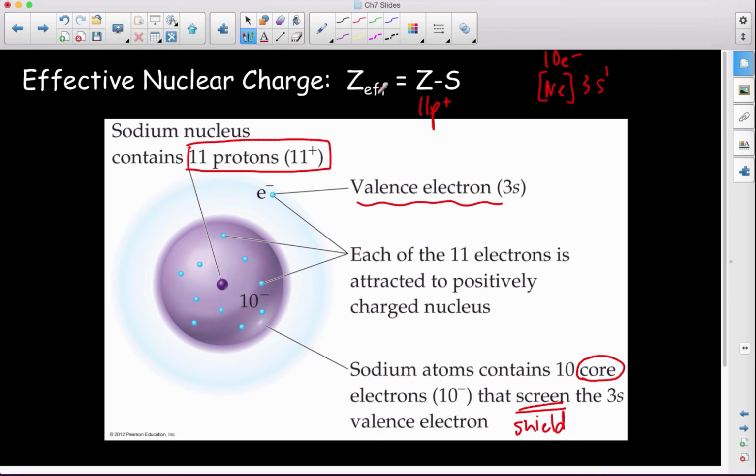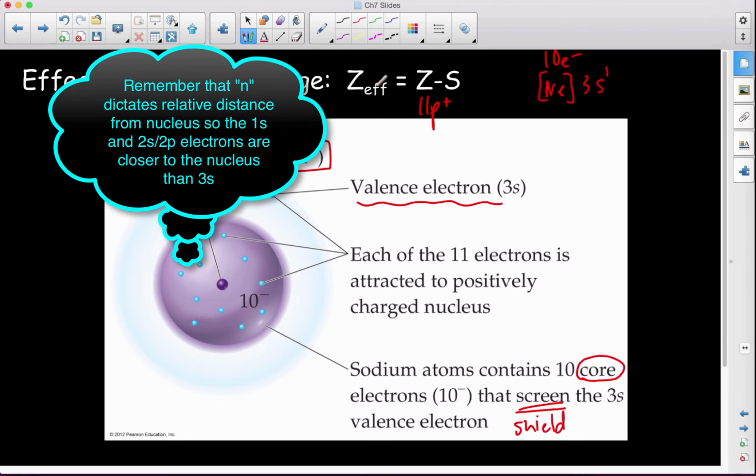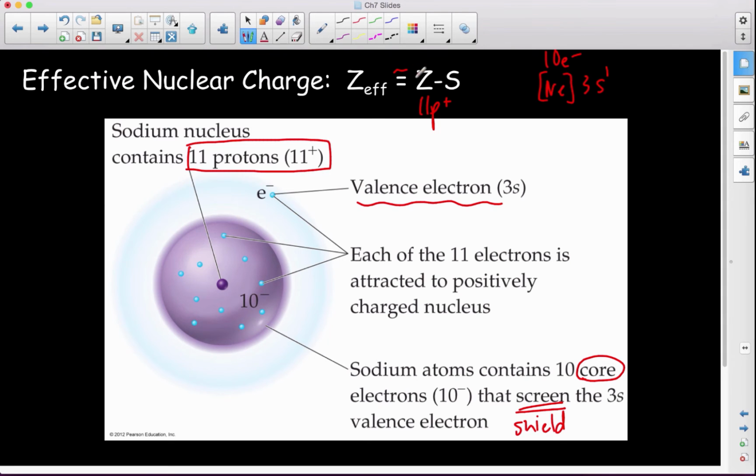So what this equation says approximately, and this is a really rough approximation, right, is that my effective nuclear charge is approximately equal to my number of protons minus whatever my number of core electrons is. So in this case, we have 10 core electrons, right, which means that my Z effective is approximately 1, right, meaning that this electron out here feels approximately the pull of 1 proton, all right?